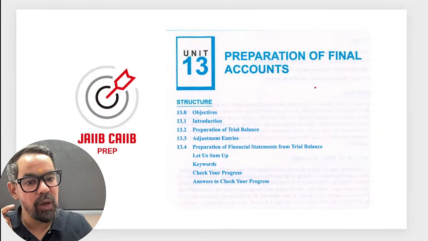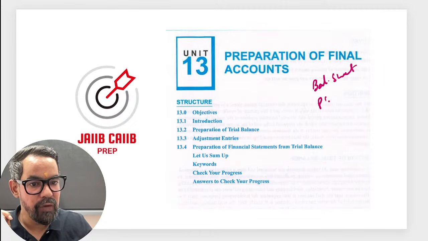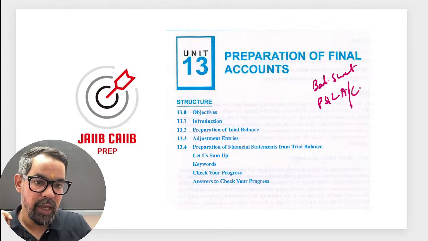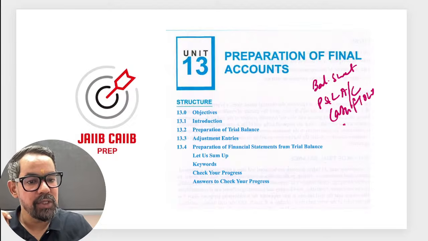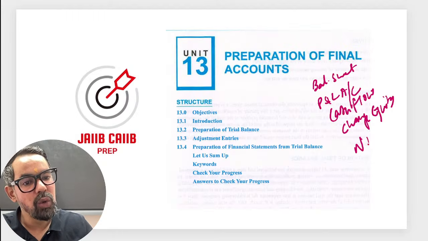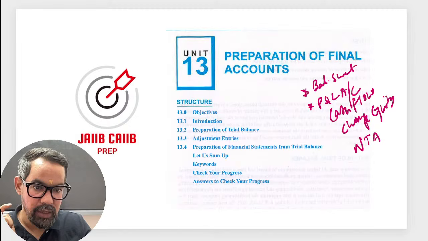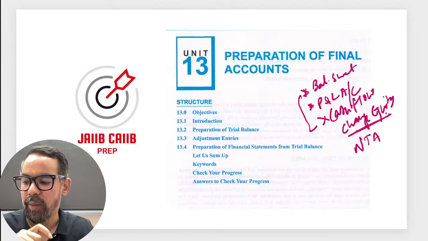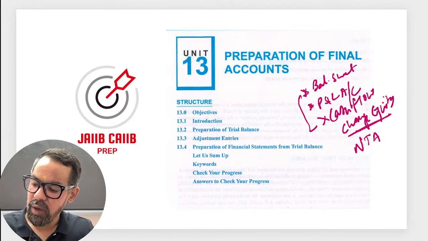One is your balance sheet, another one is profit and loss account, then we have cash flow statement, then changes in equity, if applicable, and notes to accounts. But the most important areas are these, because it depends on us having some sort of equity and others.